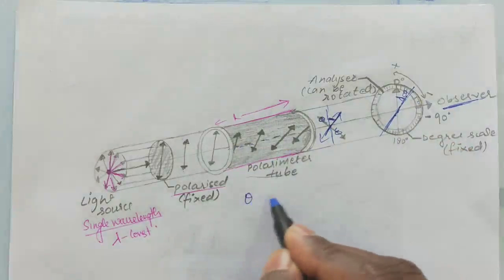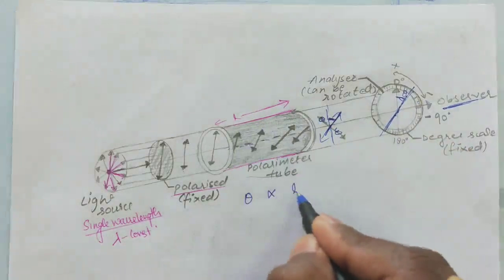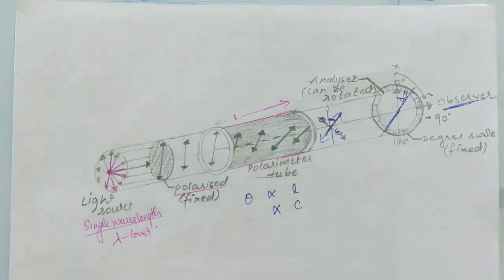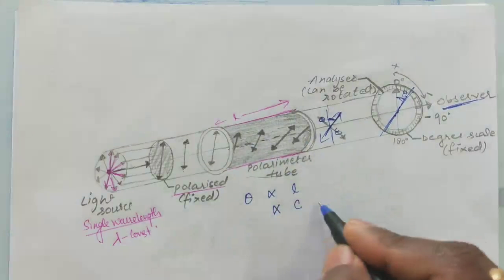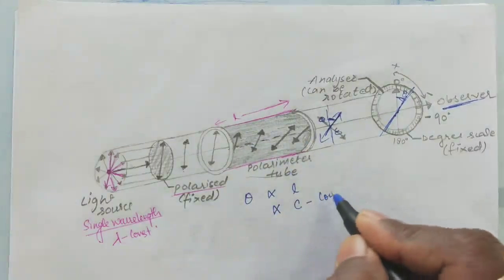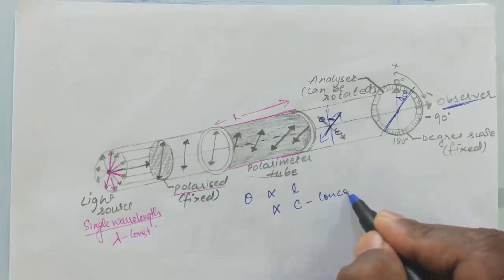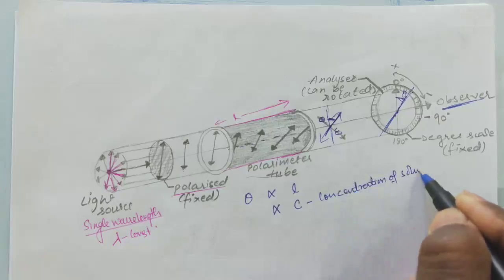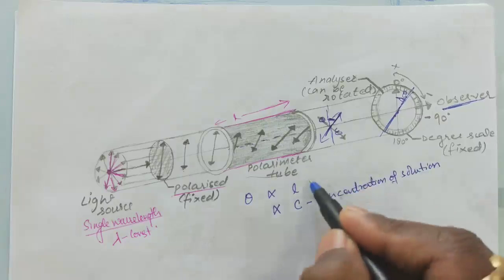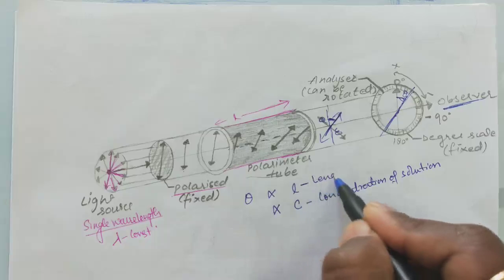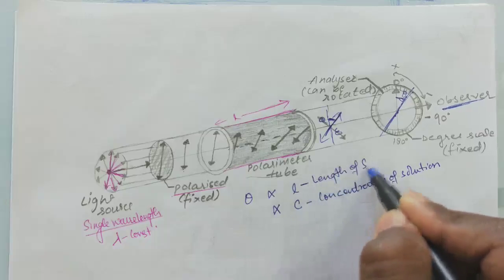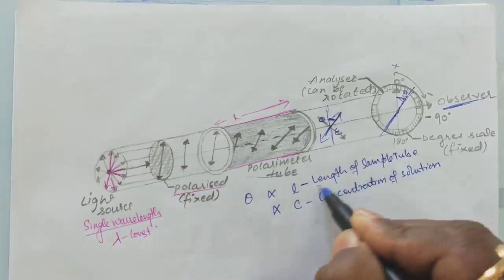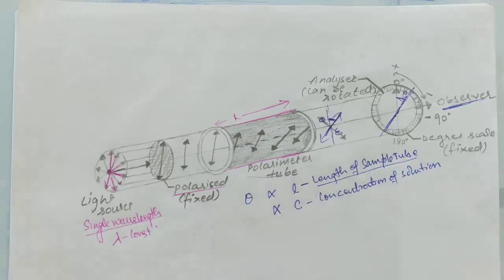Theta is directly proportional to L, the length of the sample tube, and theta is directly proportional to C. What is C? C is the concentration of the solution, and L is the length of the sample tube.